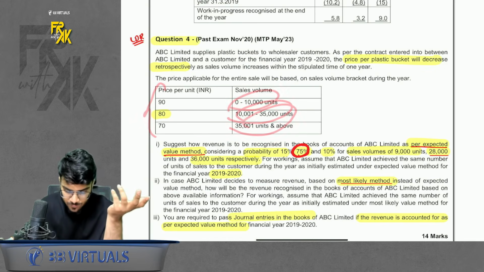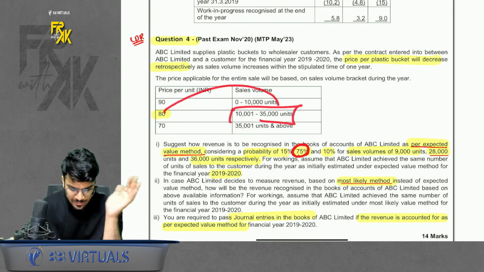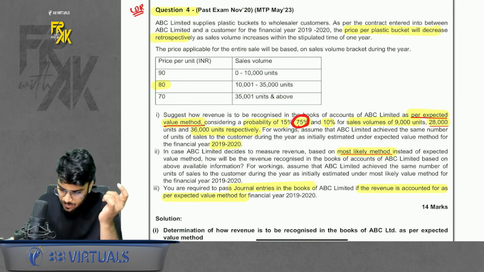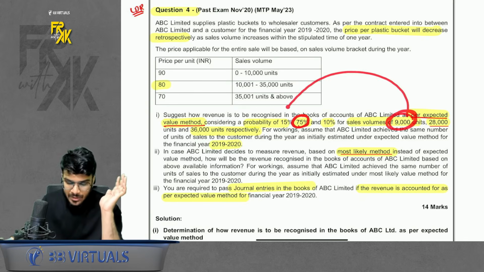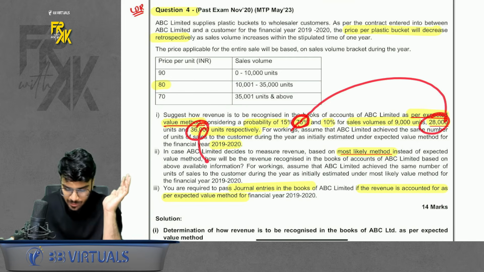Of course, it implies that if you achieve sales within this much volume, price is this much, and if you achieve higher sales, the price is this much. Okay. Now in the first part, they have given a probability weighted sales value, that you will be able to sell 9,000 units, probability is 15%. You will sell 28,000, probability is 75%. You will sell 36,000, probability is 10%.